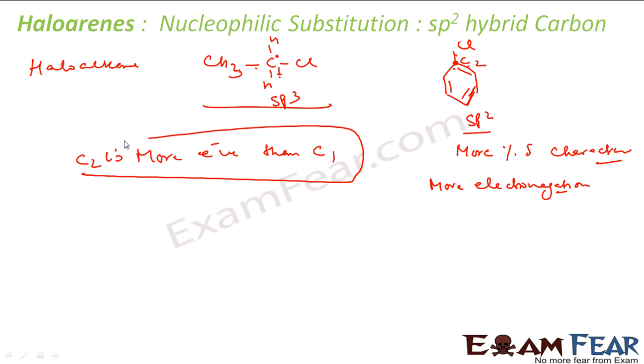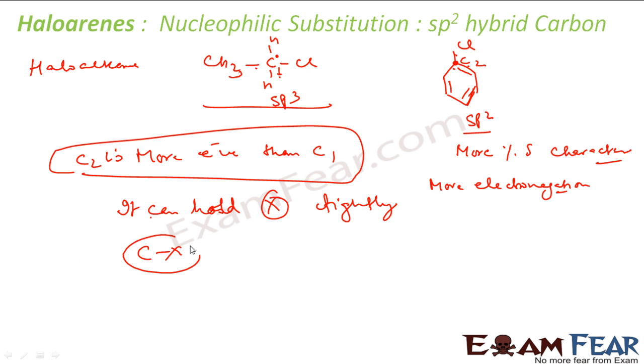Why? Because carbon 2 is sp2 hybridized, more percentage S character. It can hold the halogen tightly. That means the C-X bond will be stronger.